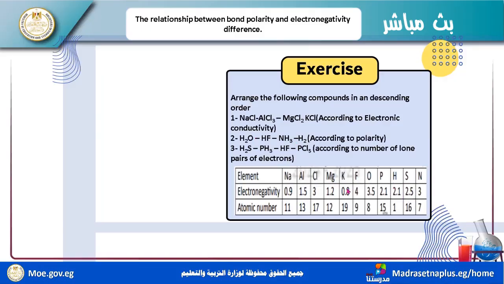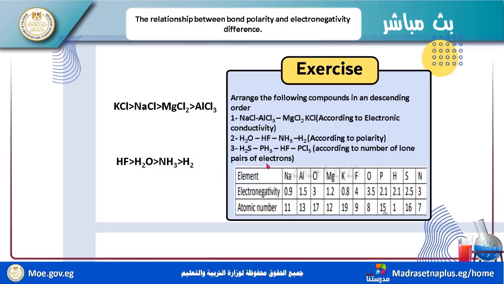For NH3, you make the same subtractions between the electronegativities, and you can arrange easily by using the mathematical way. So HF is more than H2O, more than NH3, more than H2, because for H2 hydrogen minus hydrogen equals 0.